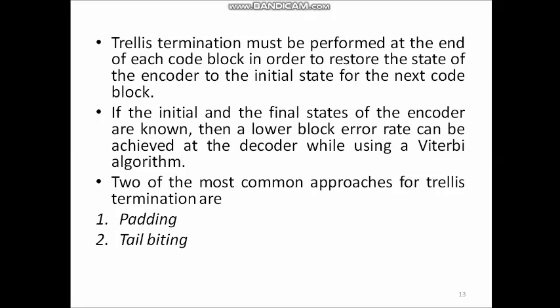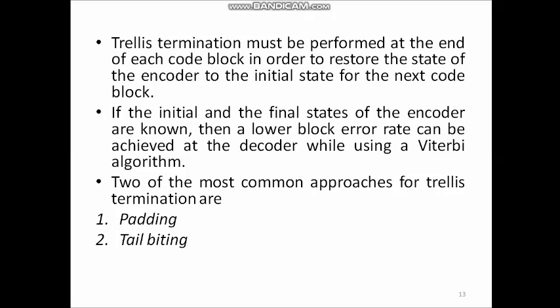To overcome this, we can use the tail biting method. In the tail biting method, the information bits from the end of each code block are appended to the beginning of the next code block. Once these appended bits are passed through the encoder, it ensures that both the start and end states of the encoder are the same.